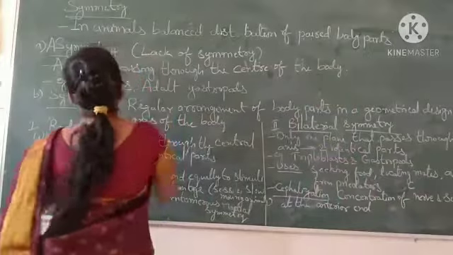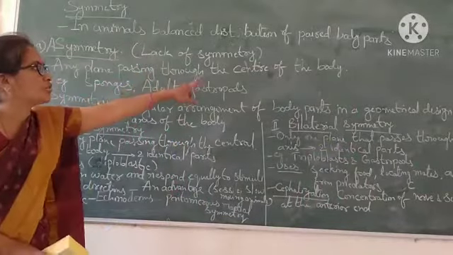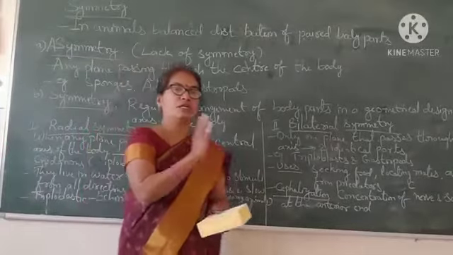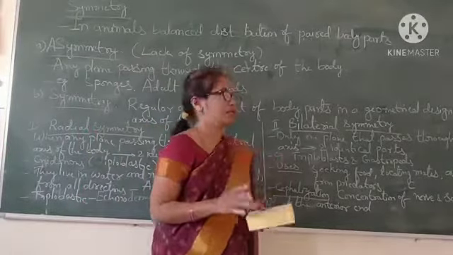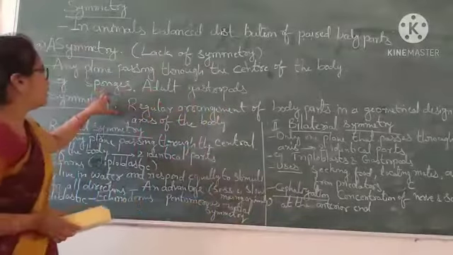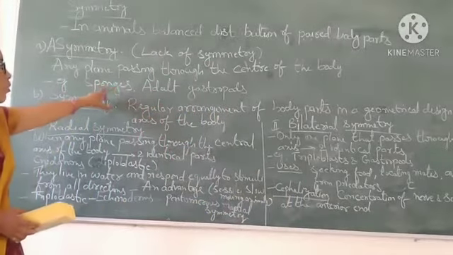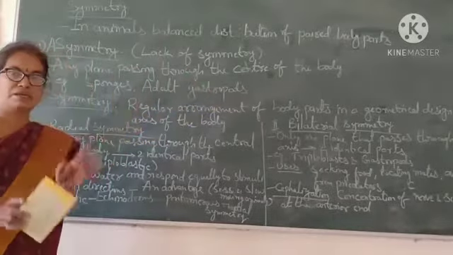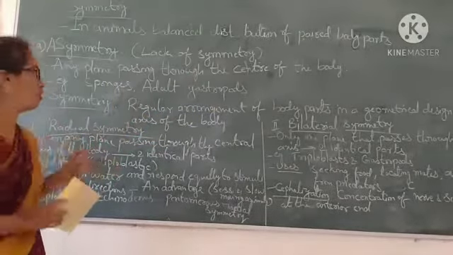Like here, any plane passing through the center of the body, even if we cut at the center point, does not give equal parts. Here we can take the examples of sponges and adult gastropods. In them, they don't get equal body parts.